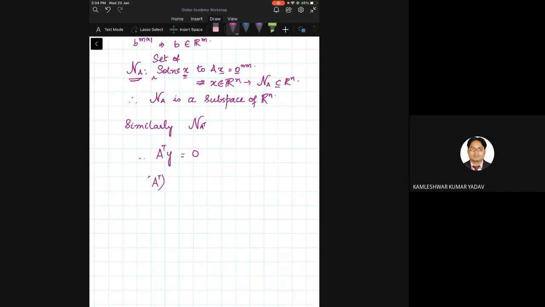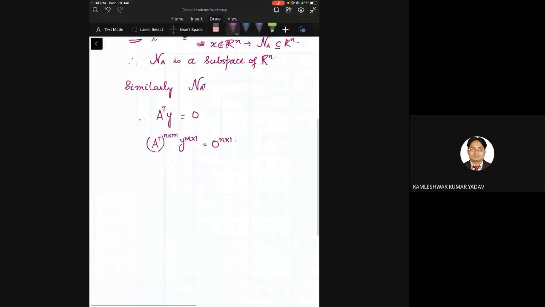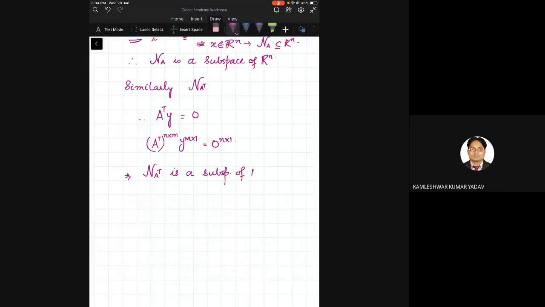A transpose is n cross m, y is m cross 1, and this 0 is n cross 1. Therefore, the null space of A transpose is a subspace of Rm. Is this okay?